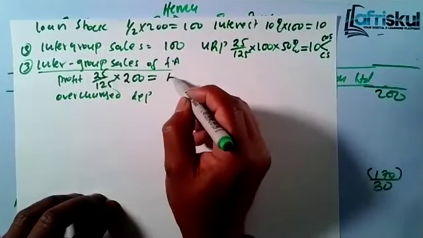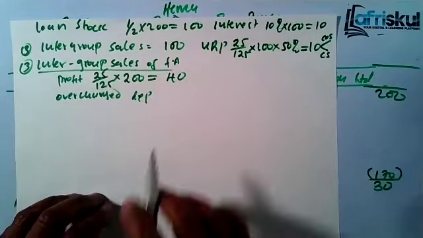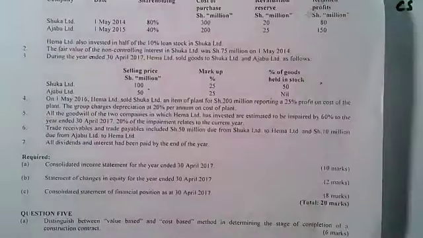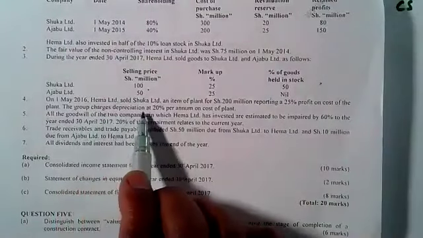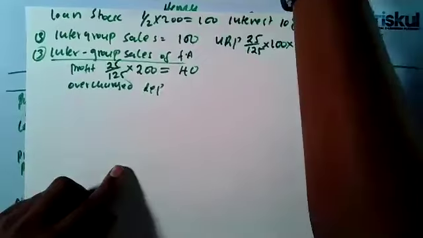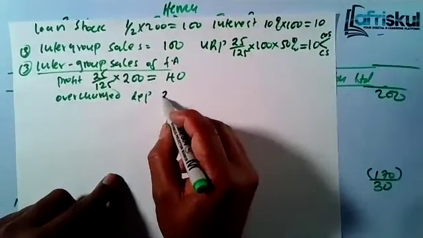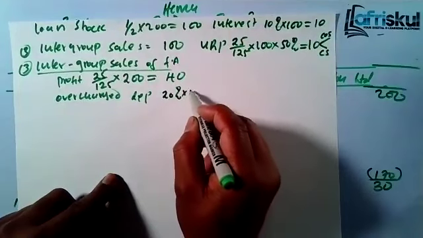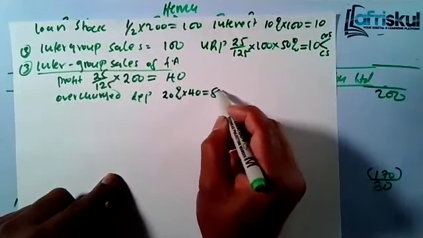So that means they made a profit of 40. How do we get the overcharge depreciation? We are told that the group charges depreciation of 20% per annum on cost. So for overcharge depreciation, you just take 20% times 40 and you'll get 8.